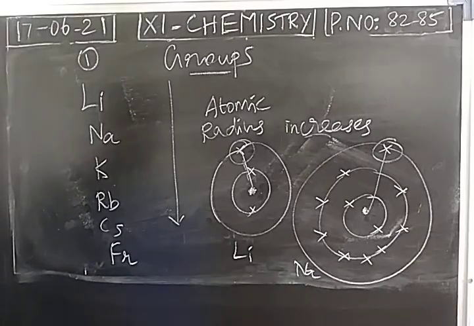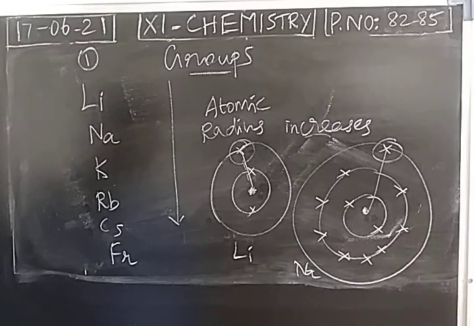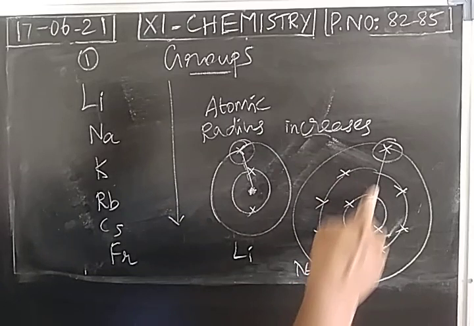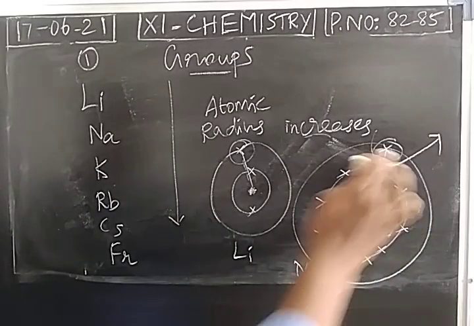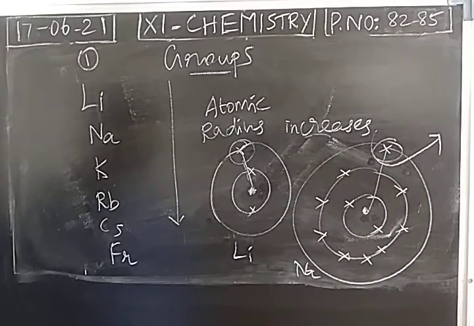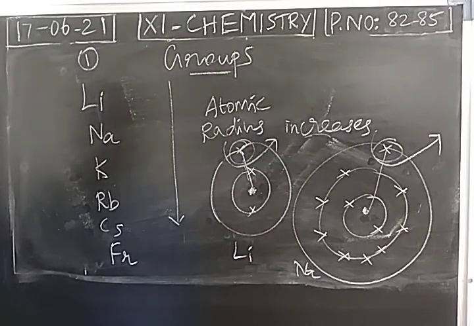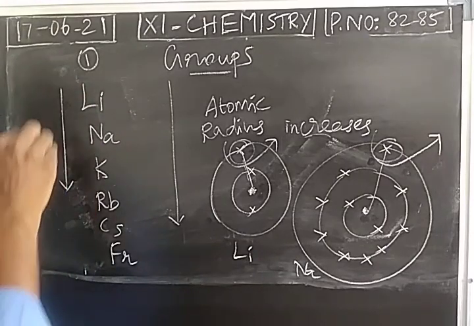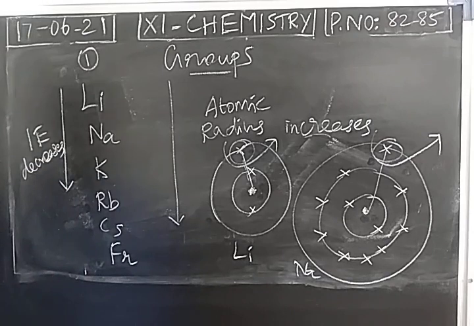But when we move from lithium to sodium, more shells are there. The distance between the nucleus and last electron is increased. That means this attraction will be reduced. If there is less attraction between the nucleus and last electron, it can be easily removed. So we give less energy to remove the electron from sodium. The 3s electron can be removed easily in sodium, but removing the 2s electron in lithium is not an easy task. So top to bottom, ionization energy decreases. In a period, it increases. In groups, it decreases.